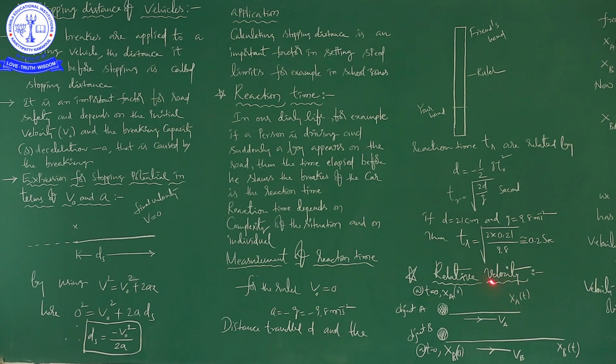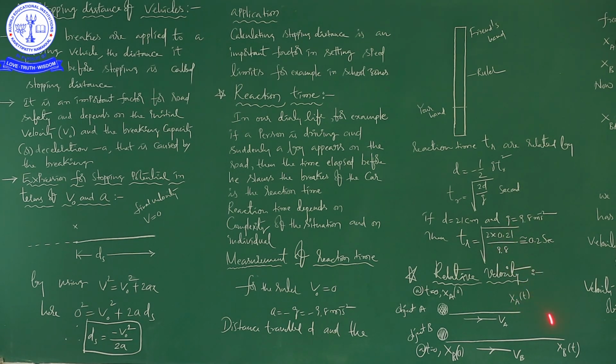There is no change in direction, because you and your friend are traveling in the same direction. Now I have explained, even before entering into the topic, what relative velocity is. With the train example and the bike example, I explained the role of relative velocity in our daily life.